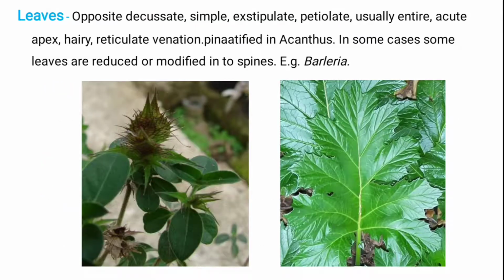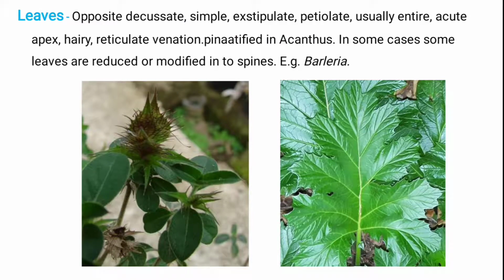Then leaves. Generally, the leaves are simple, opposite decussate, exstipulate, petiolate, usually entire, acute apex, hairy, reticulate venation, pinnately in Acanthus, and in some cases some leaves are reduced and modified into spines. It means generally the leaves are simple with opposite arrangement. A simple leaf has a single leaf lamina. The opposite arrangement has two types, opposite superposed and opposite decussate. You can see the arrangement of opposite decussate in the first picture.